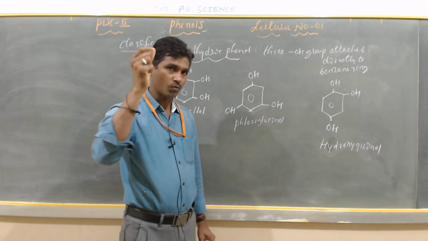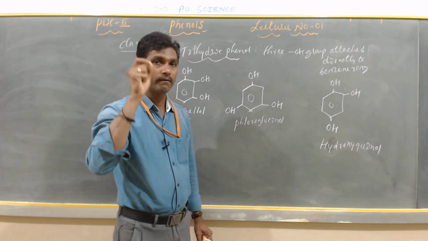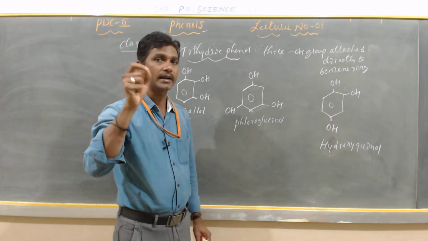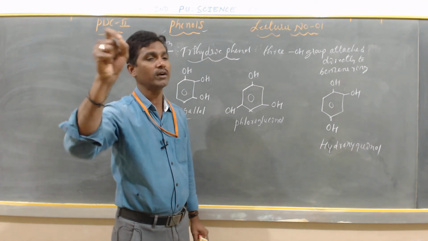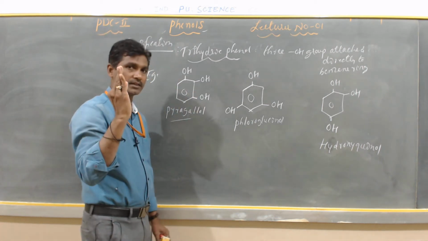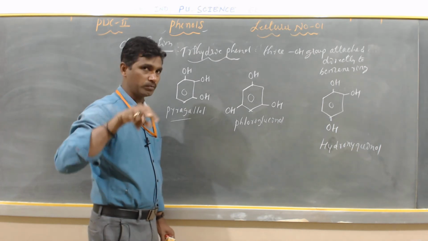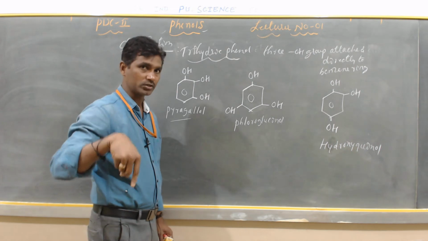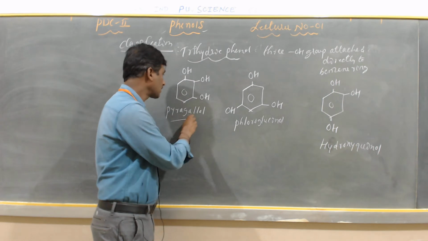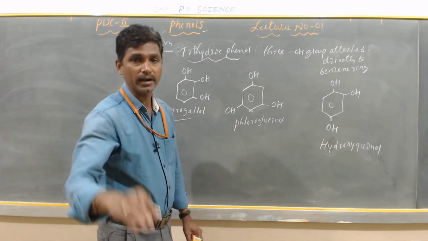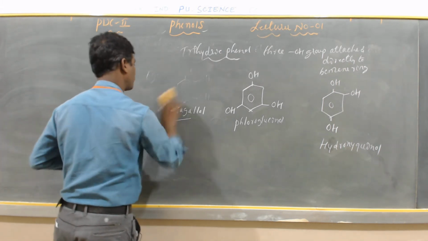So what we have discussed: what are phenols? Phenols are aromatic hydroxy compounds where the OH group is directly attached to the benzene ring, or hydroxy derivatives of benzene. Phenols are mainly of three types. Monohydric phenol has only one OH group. Dihydric phenol contains two OH groups: catechol, resorcinol, quinol. Trihydric phenol contains three OH groups. The examples are pyrogallol, phloroglucinol and hydroxyquinol. Now the introduction and the classification is over.